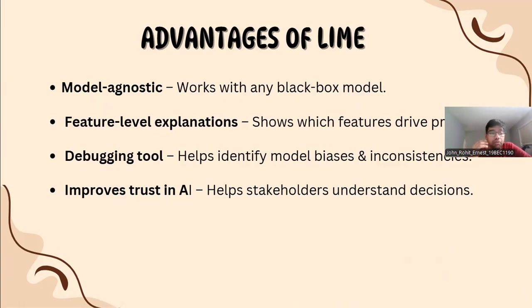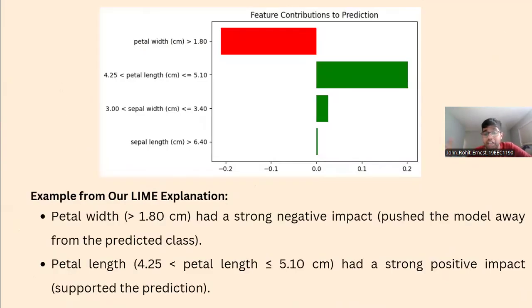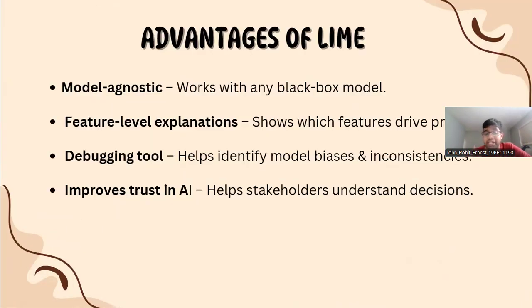And then we talk about feature level explanation. It shows which feature drives the prediction. As I already mentioned, we found that petal width had a strong negative impact and petal length had a strong positive impact. We come to know which features are contributing most to the prediction. And it is also a kind of debugging tool. It helps identify model biases, inconsistencies,